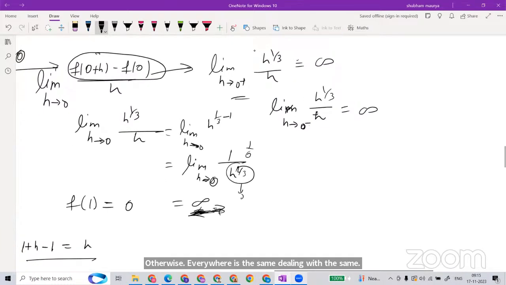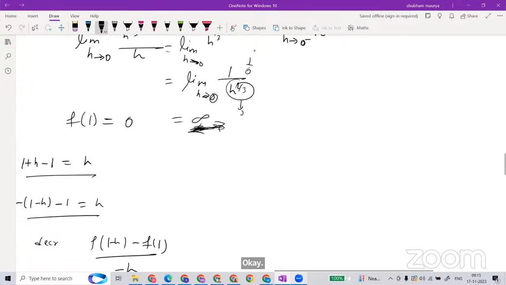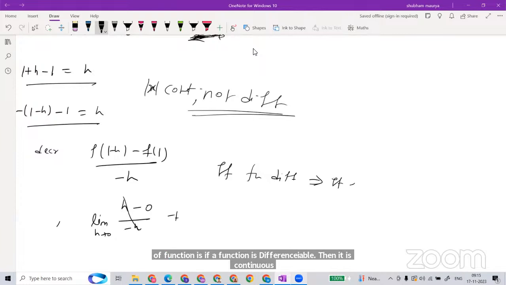So for differentiability only? Not only differentiability, even the continuity also. But the mod function is continuous, yes, but not differentiable. Okay, sir. So if a function is differentiable, then it is continuous. Okay, sir.